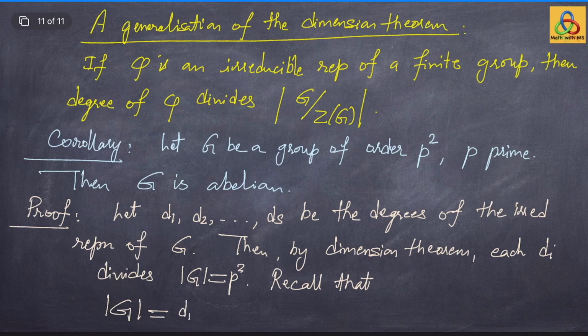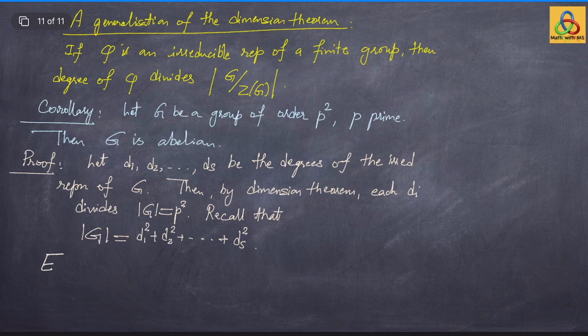So, the order of the group G is d1 square plus d2 square plus so on plus ds square. Now, since these degrees di divide the order of the group G by the dimension theorem, the possibilities are each di is either 1, p or p square. Let us label this equation as star.